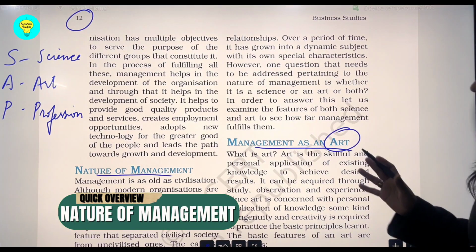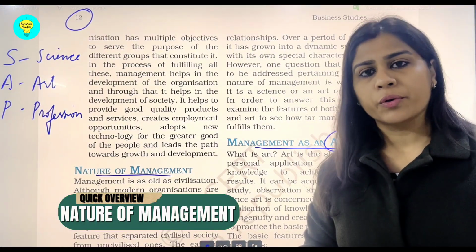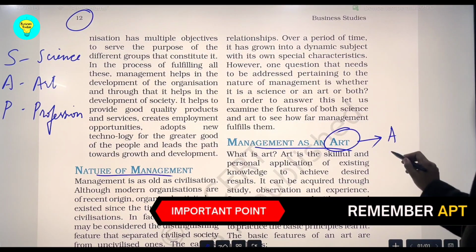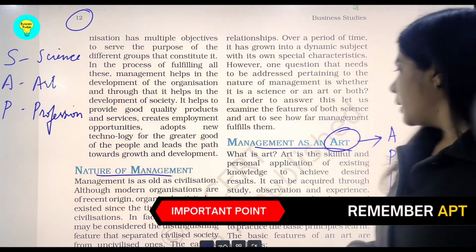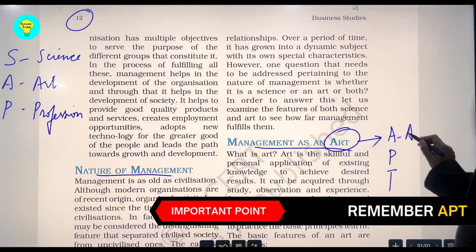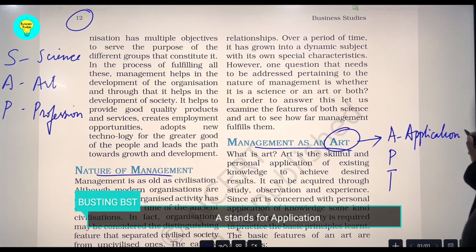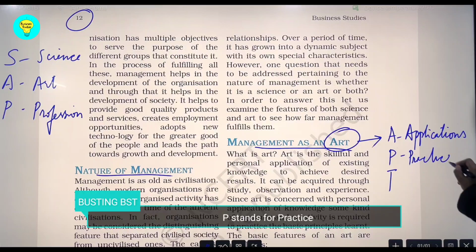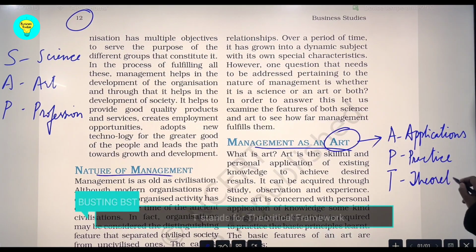If you have to prove that management is an art, you must remember the acronym APT. With APT we mean that A stands for application, P for practice and T for theoretical framework.